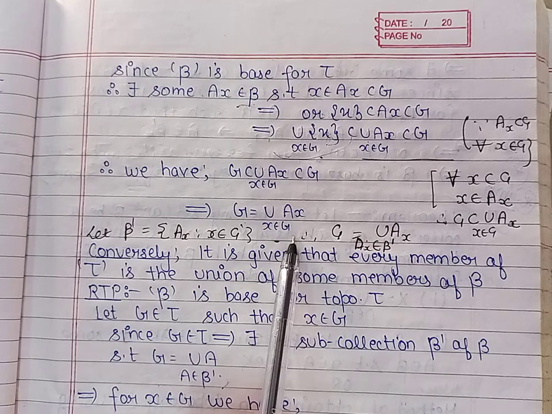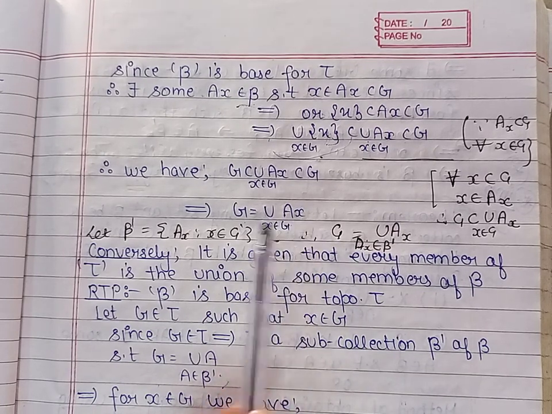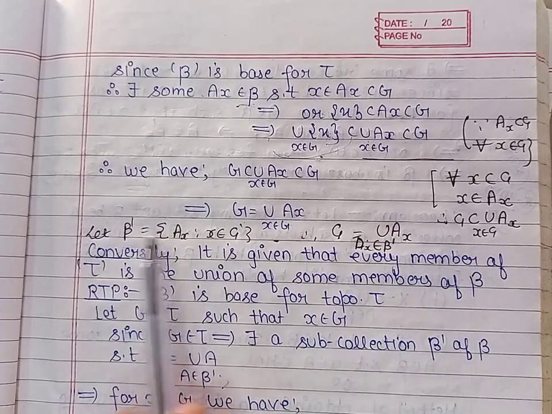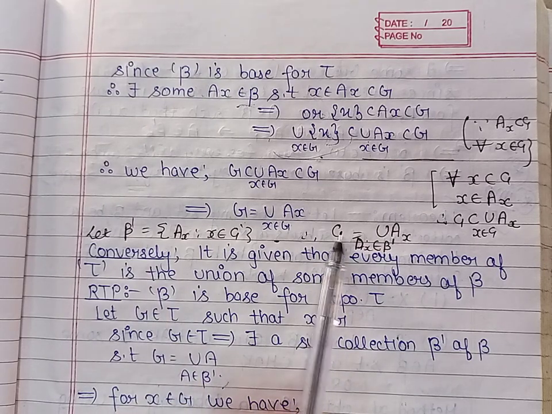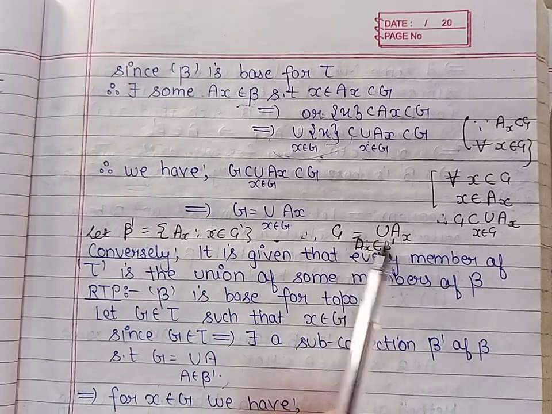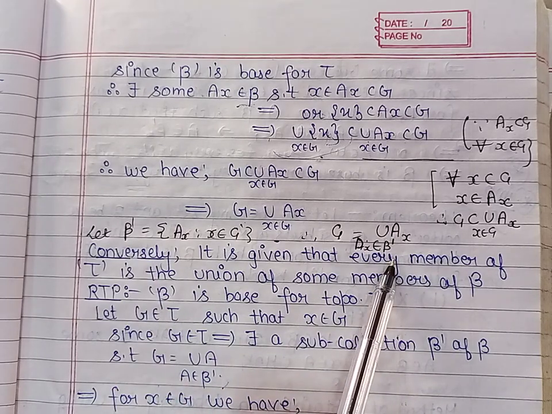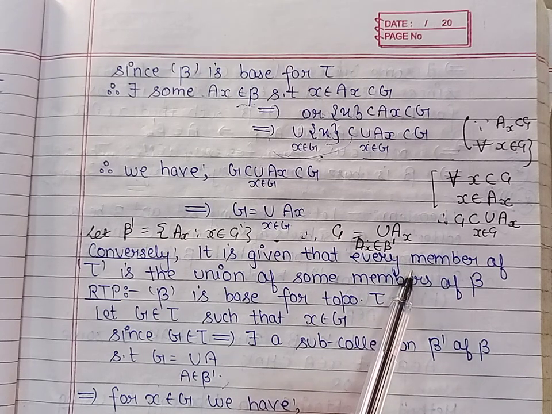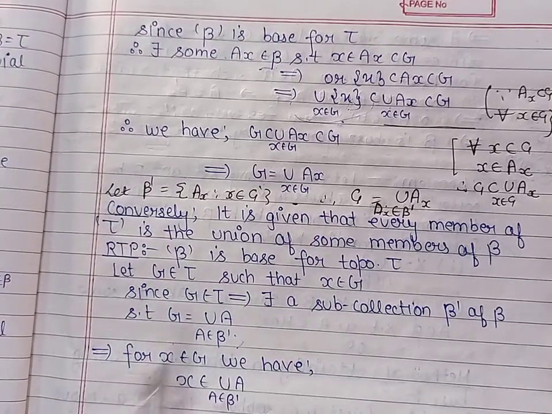G. So if we denote the collection of all these Ax where x belongs to G by beta dash, we can say that G can be written as the union of the members from the collection beta dash. Thus we have proved that every tau open set can be written as the union of some members of beta. Now let us do the converse.